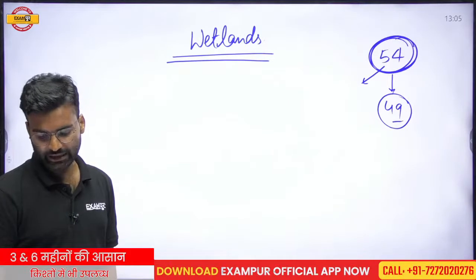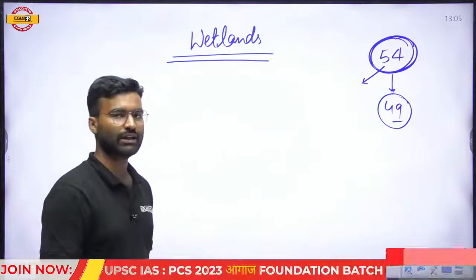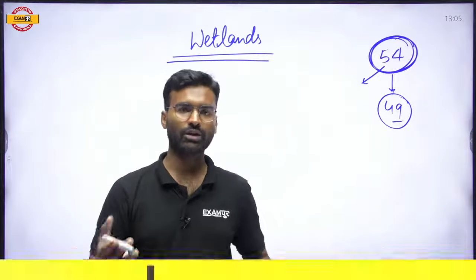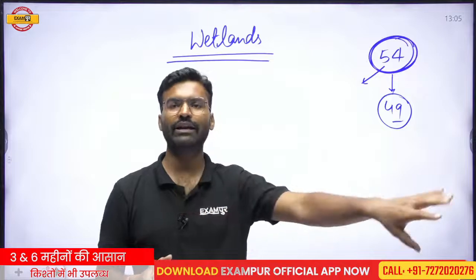Wetlands are areas which are not completely a water body. In a general way, you can say wetlands are areas which are not a full water body and not completely a full land mass or dry region.